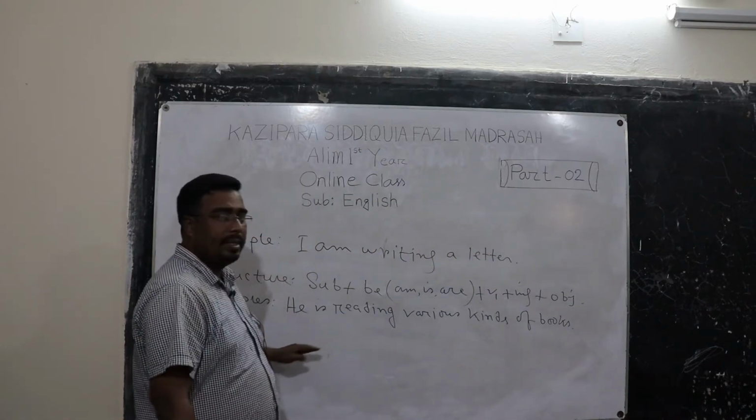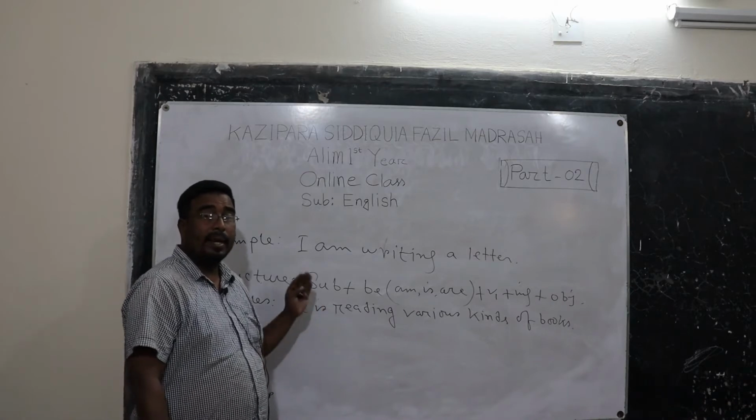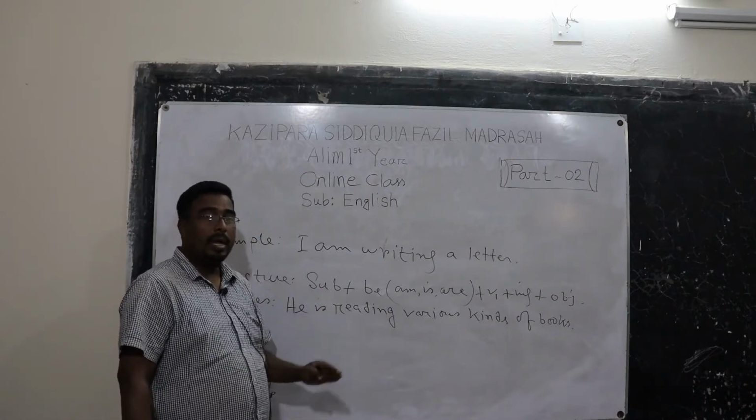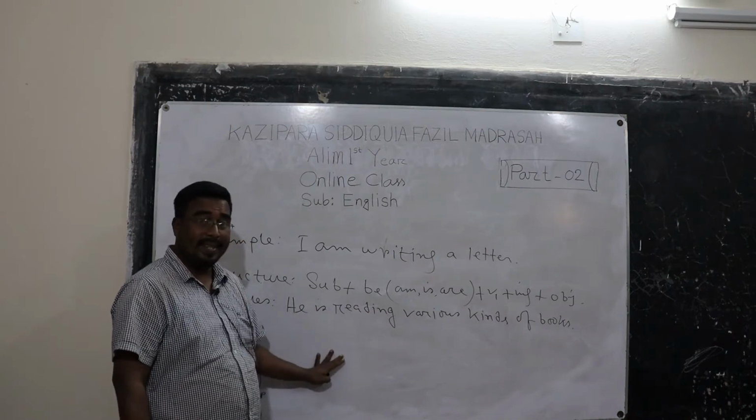So here read is an action and it is in continuous mode, it is in progressive mode, it is happening now, and this reading is unfinished. That's why it is present continuous tense.